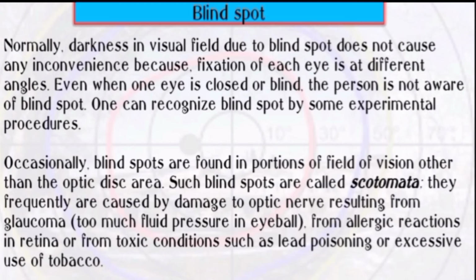Occasionally, blind spots are found in portions of field of vision other than the optic disc area. Such a blind spot is called scotoma. They are frequently caused by damage of optic nerve resulting from glaucoma, or from allergic reaction in retina, or from toxic conditions such as lead poisoning or excessive use of tobacco.